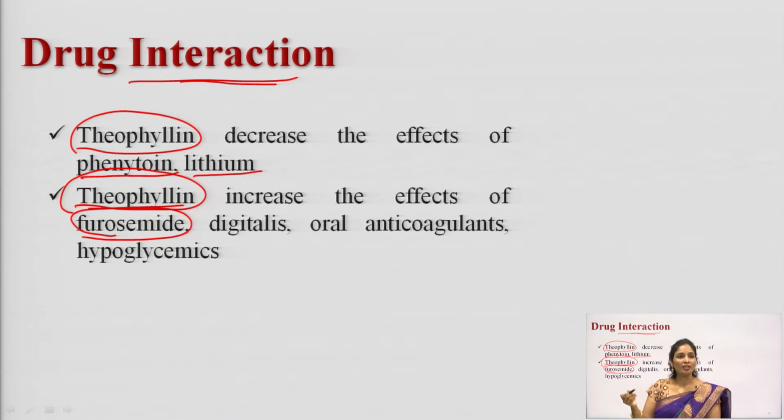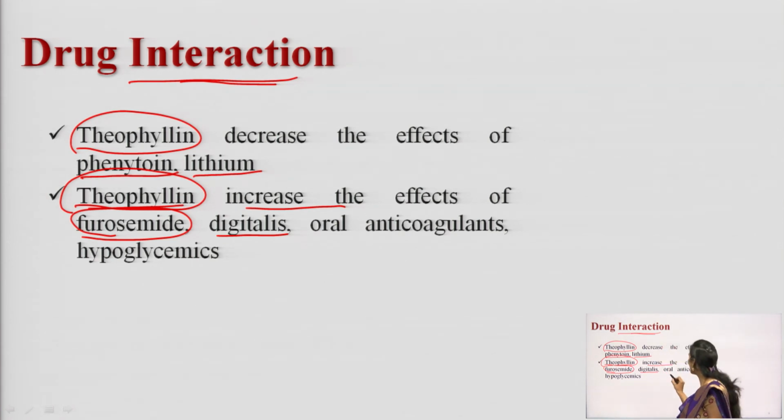Theophylline has a diuretic action, and furosemide also has a diuretic action. If you take these two drugs in combination, the action of one drug will definitely be increased by the other. Furosemide is a diuretic drug. Which type of diuretic is it? High ceiling diuretics. And the next one is digitalis. What is the drug digitalis? It is a cardiotonic drug.